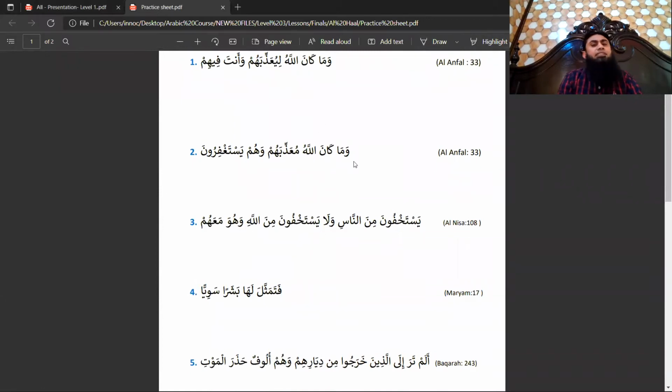Second example is very similar. It is basically the same ayah. وَمَا كَانَ اللَّهُ مُعَذِّبَهُمْ وَهُمْ يَسْتَغْفِرُونَ. Again, ma is negation, kana fail nakis, Allahu is the ism of kana, mu'azzibahum. Please pay attention. This word was actually mu'azzib.